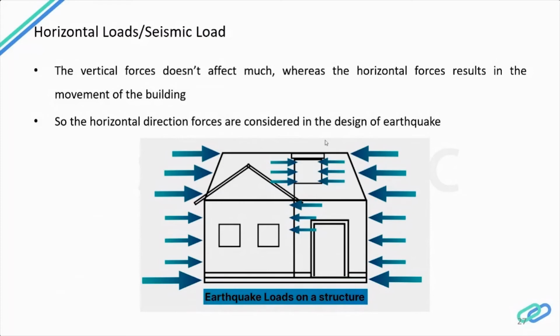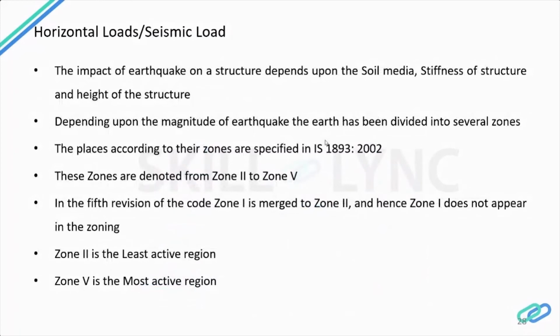Accordingly, the earth has been divided into several zones depending upon the magnitude of earthquake which occurs. So the earth is divided into different zones. As I said, it is zone 1, zone 2, zone 3, zone 4.